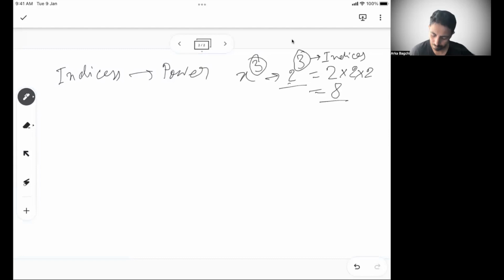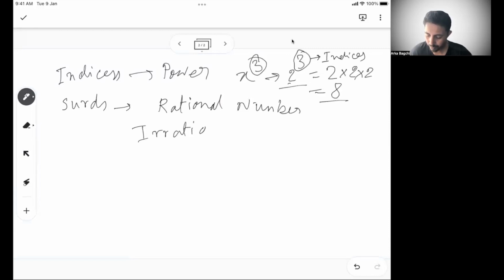Now, what are surds? Before going to surds, I will focus on a concept called rational numbers and irrational numbers. This is a very, very important concept. We will cover it in depth when we cover the number system, but to understand surds, the understanding of rational and irrational numbers is very useful.